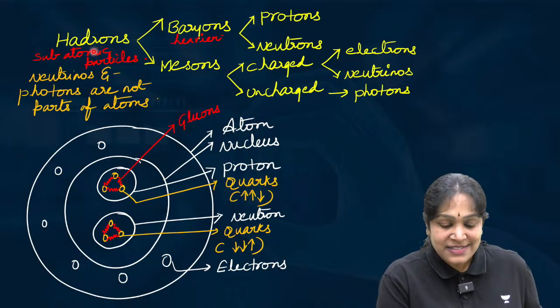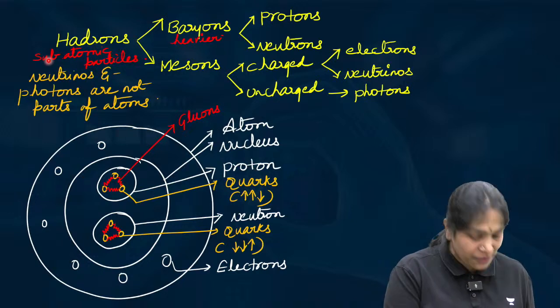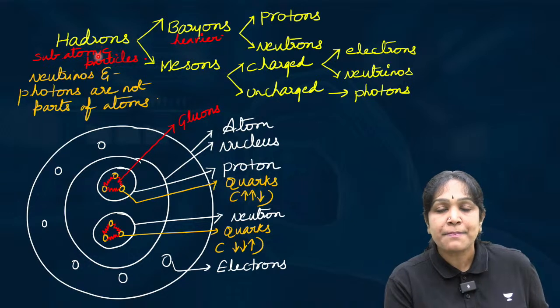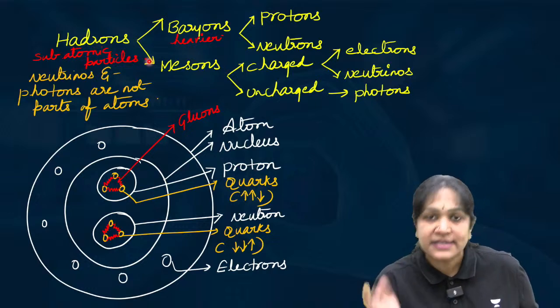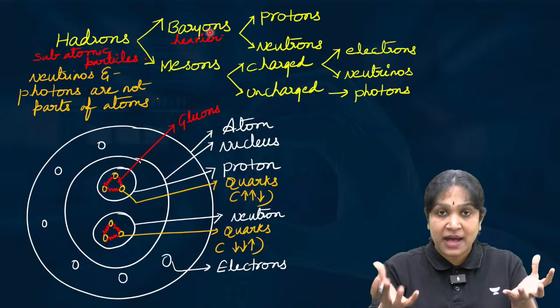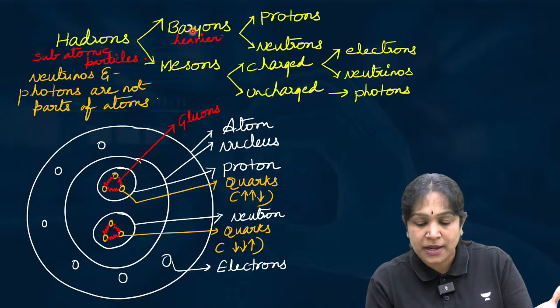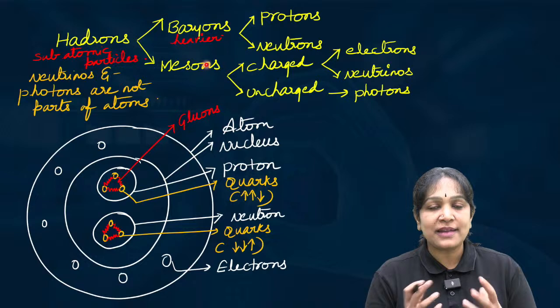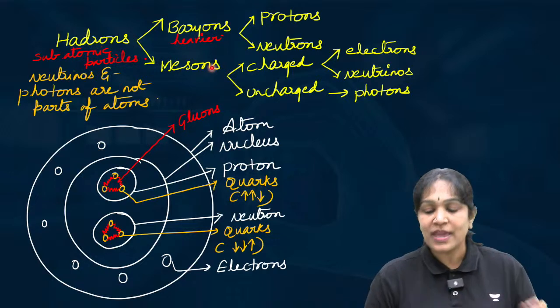For you, Monu, I am repeating once again. Hadrons are subatomic particles, particles present inside the atom. There are two types: baryons, the heavier ones, and the other type, the little lighter ones, mesons.